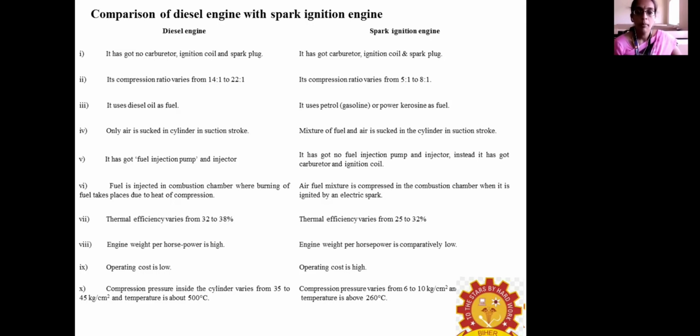Then in the compression chamber, burning of the fuel will take place, and the diesel engine will have a higher thermal efficiency. Comparatively, the SI engine doesn't have a higher thermal efficiency. Engine weight per horsepower is very high here, and here it is comparatively low. The operating cost of this diesel engine is very low, and here the operating cost will be very high. And you can expect a higher compression ratio, higher pressure, and higher temperature in the case of the diesel engine, but here it will be comparatively lower.